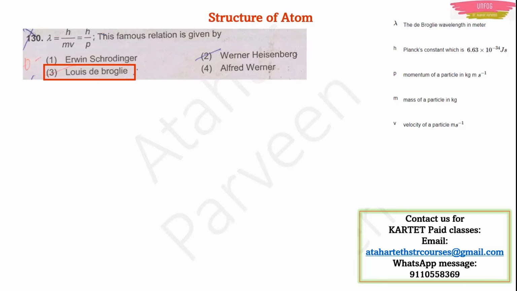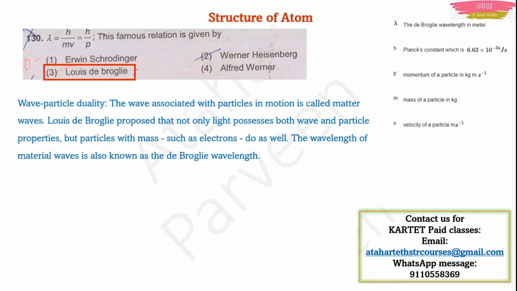He is the one who proposed it. So this was all about the formula. Now what about the rest of the scientists here? First, though I told you about de Broglie, wave particle duality: the wave associated with particles in motion is called matter waves. De Broglie proposed that not only light moves like a wave and a particle, but particles also move like waves. Those particles could be electrons.